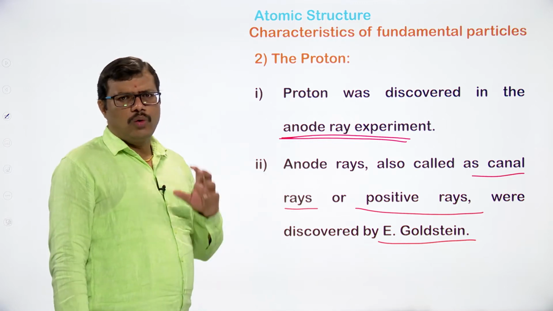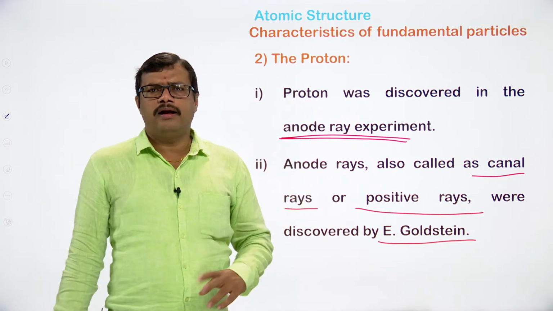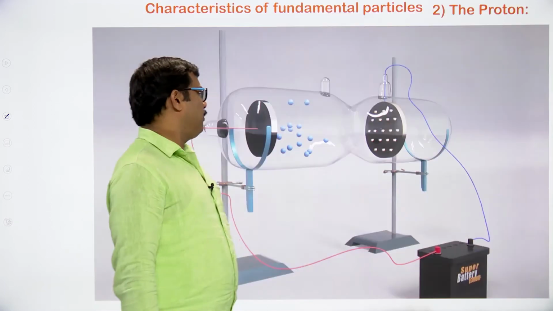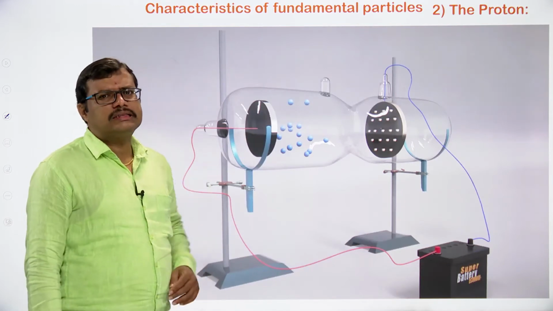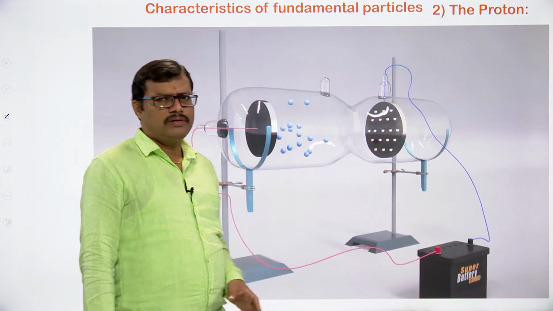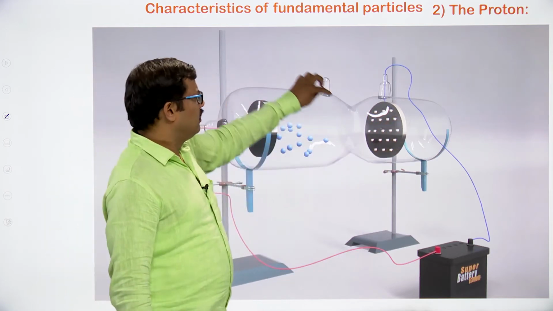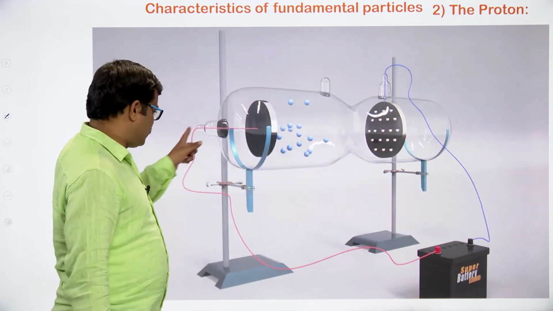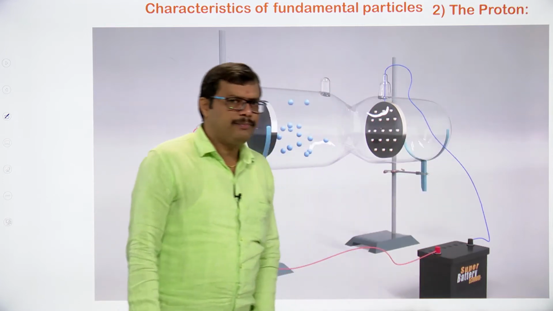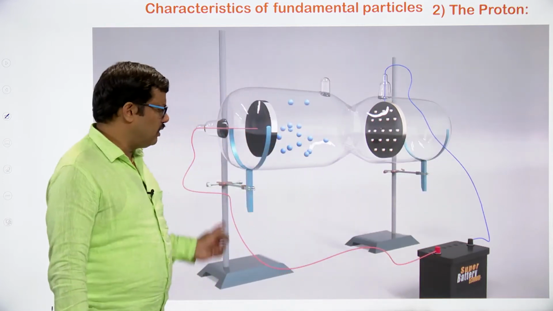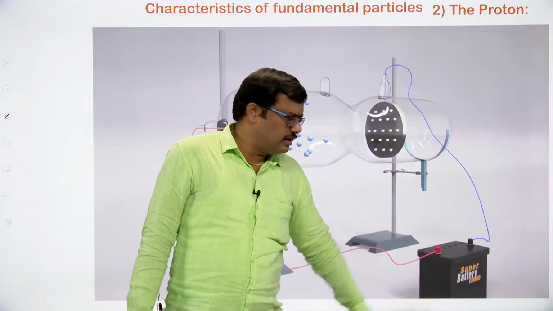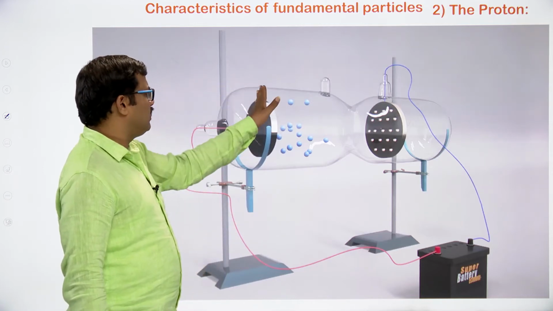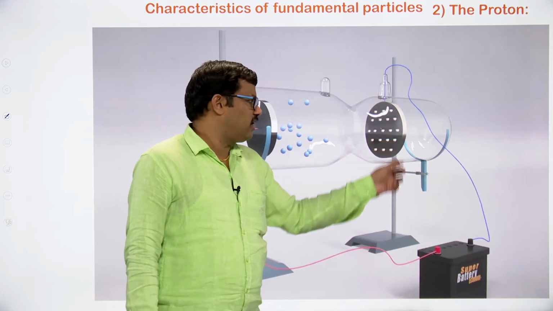Let us first focus on what exactly the experiment is and how we are going to identify the presence of these particles. The same thing as in the case of electron, here also we have a discharge tube experiment where one side is connected to the vacuum pump, and we have two metal plates. These metal plates are connected to the two terminals of the battery. The one connected to the positive terminal is the anode, the one connected to the negative terminal is the cathode. One more thing you can clearly observe here is that this plate is plain, but this plate is a perforated cathode.